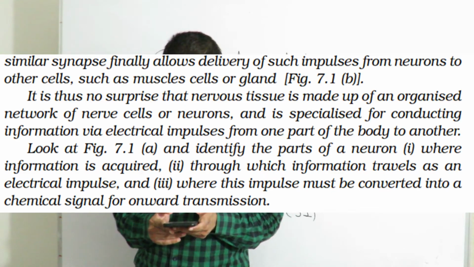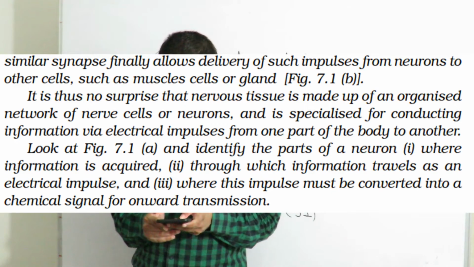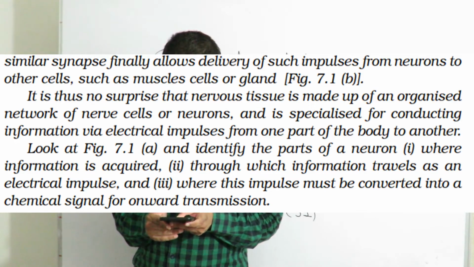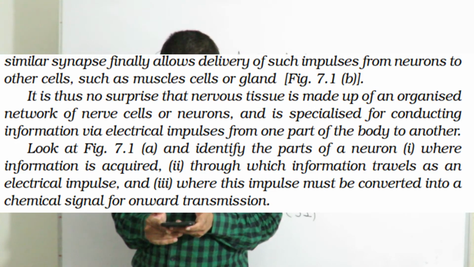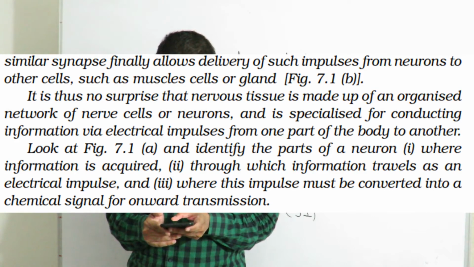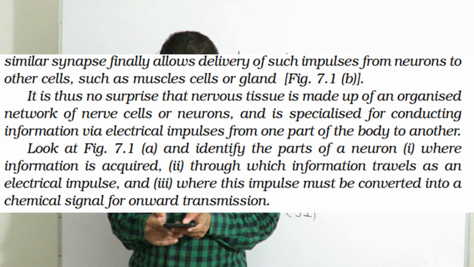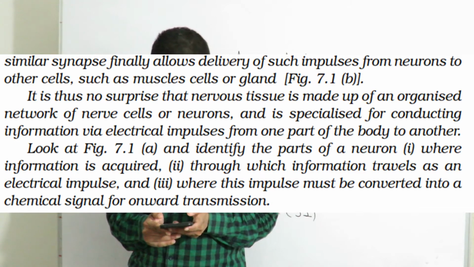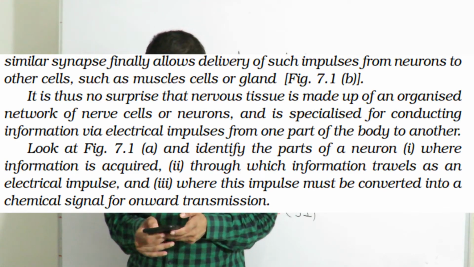Look at figure 7.1a and identify the part of a neuron first where the information is acquired. So the answer is dendritic tip. Second, through which information travels as electrical impulses. So its answer is axon. And third, where these impulses must be converted into chemical signals for onward transmission. So the answer is nerve ending.